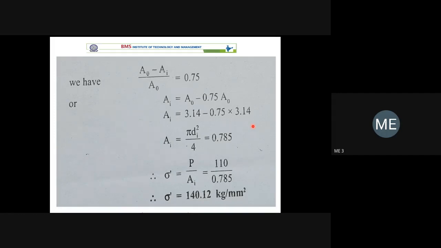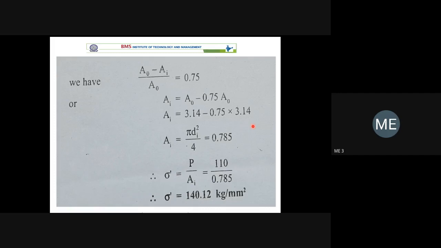Why do we go for engineering stress or nominal stress? Up to the elastic limit or proportional limit, the change in diameter is very, very small. So the original cross-section area and the instantaneous cross-section area are almost the same. When you apply the load, there is not much deformation at the initial stage. The original area is already measured, and up to the proportional limit you get a straight line in the stress-strain diagram. So true stress and engineering stress are almost the same.